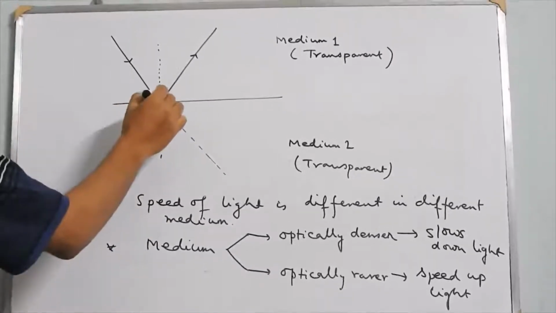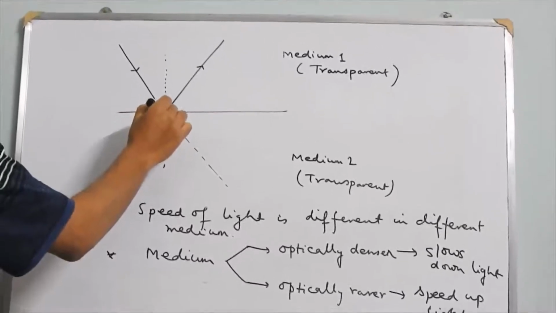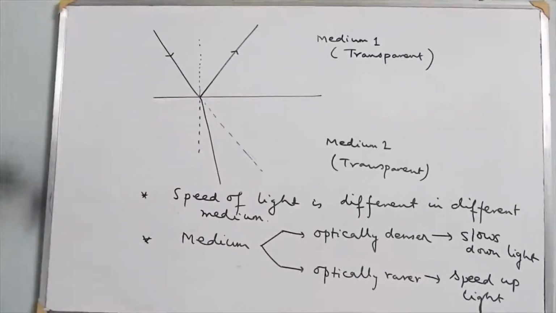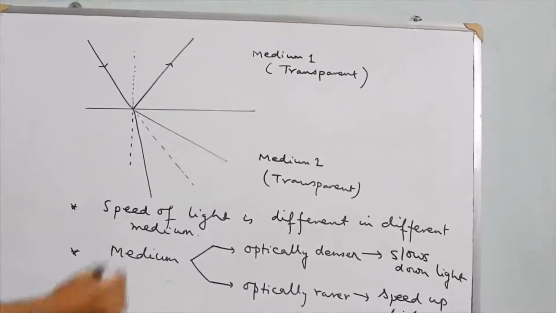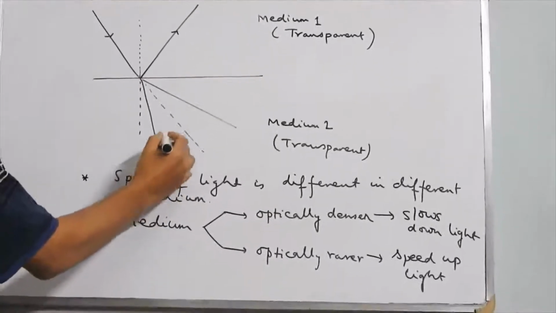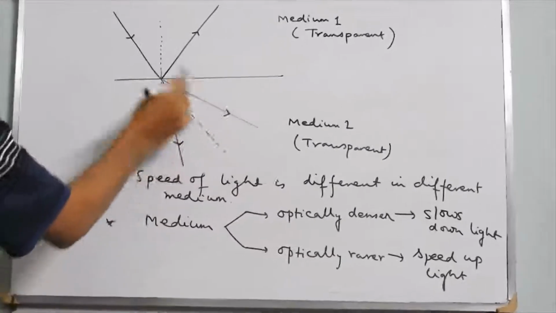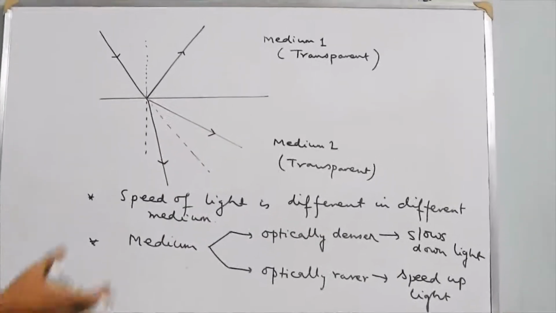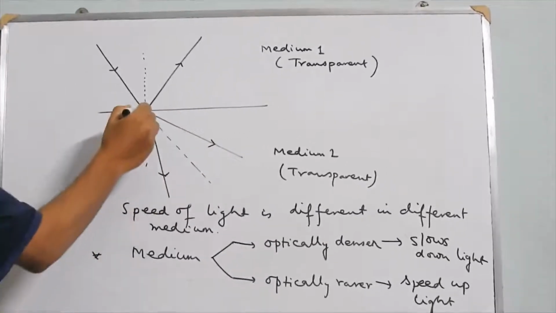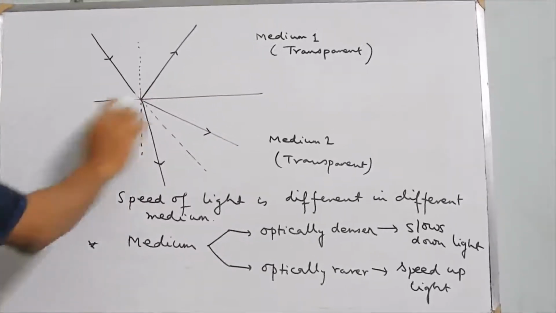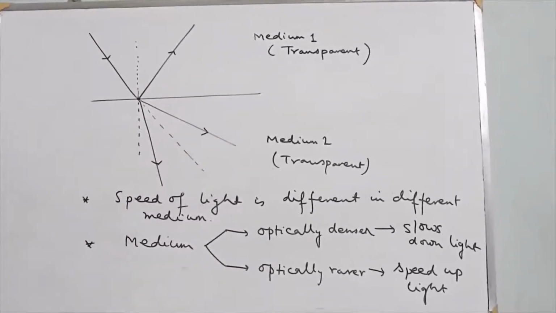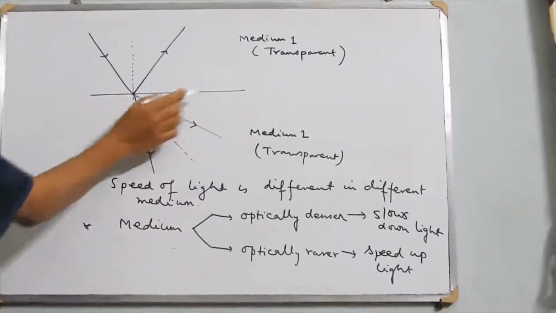There are two possibilities. So either light will bend in this manner or light will bend in this manner. Either of these is possible. Not both at a time, but either light will bend towards the perpendicular drawn at the point where the ray of light hits the transparent boundary separating the two mediums, or light will bend away from the normal.